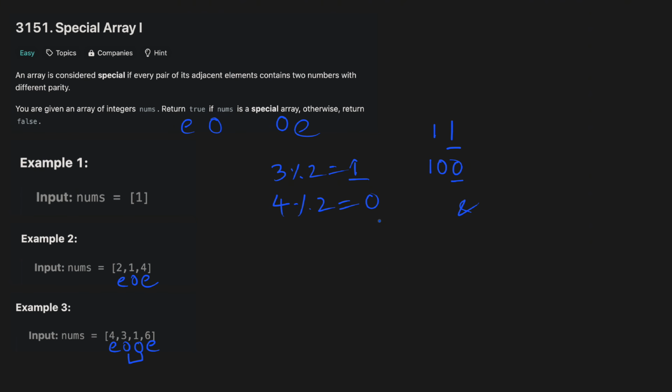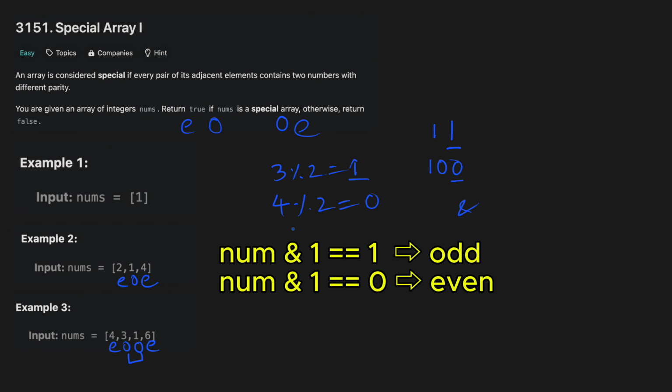The AND operator returns 1 only when all the corresponding bits are set. To check the least significant bit, or LSB, we can use the binary AND operator with the number 1, as 1 has only the least significant bit set. If the result of the binary AND between the number and 1 is 1, then the number is odd because the LSB in it is set. But if the result is 0, the number is even because the LSB in the number is unset.